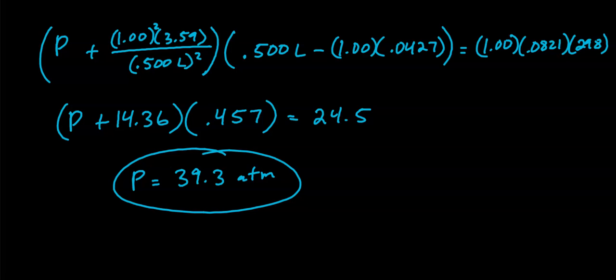Divide both sides by 0.457. Subtract 14.36 and you get 39.3 atmospheres, which is what we predicted. The pressure, assuming non-ideal behavior, will be less than the pressure assuming ideal behavior. All right, that concludes this lesson. Thanks for watching.